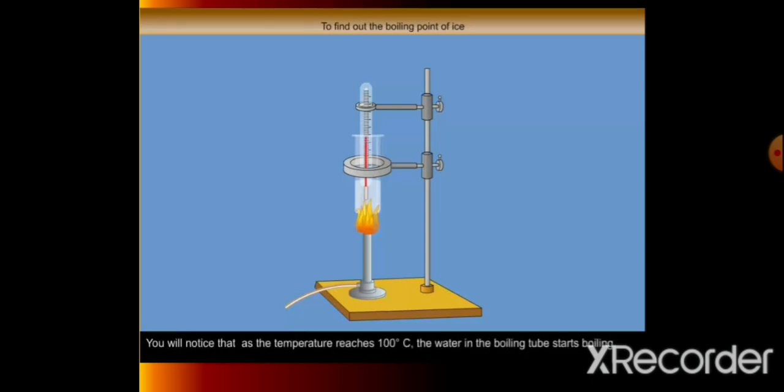You will notice that as the temperature reaches 100 degrees Celsius, the water in the boiling tube starts boiling. It starts to convert into the vapor state at a particular atmospheric pressure. That temperature is known as the boiling point of water. At that time, the thermometer reading will remain constant continuously, up to the moment the water converts into the vapor state.